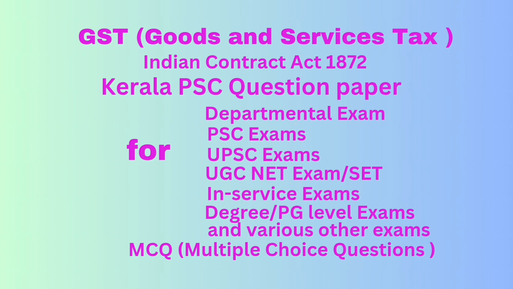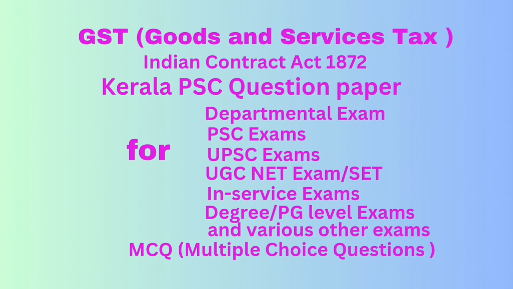Then question number 69. The liability to pay tax by the recipient of supply of goods or services or both instead of the supplier of such goods or services or both under subsection 3 or subsection 4 of section 9 or under subsection 3 or subsection 4 of section 5 of the Integrated Goods and Services Tax Act is known as answer, reverse charge. Question number 70. Which of the following can be treated at par with a debit note? Correct answer, supplementary invoice.